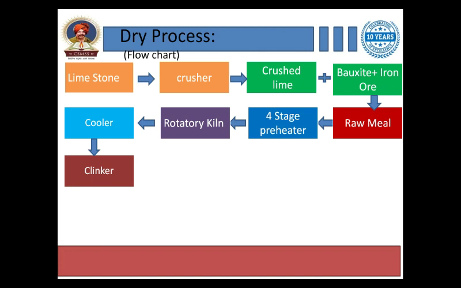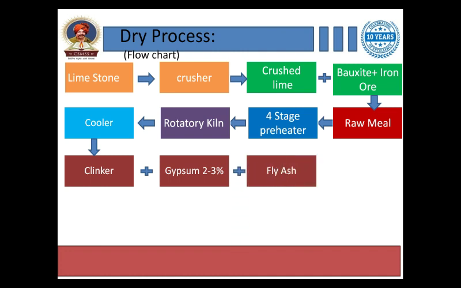Clinkers are the raw material from which, after grinding, we will get cement, right? Then at the clinker stage gypsum is added at 2 to 3%, and then fly ash is also added, and this whole mixture is put into the roller press for grinding.